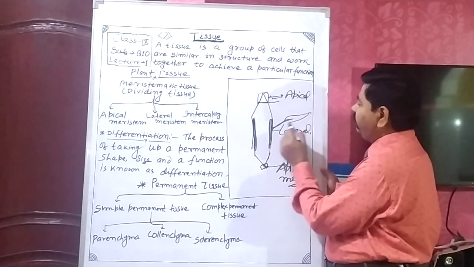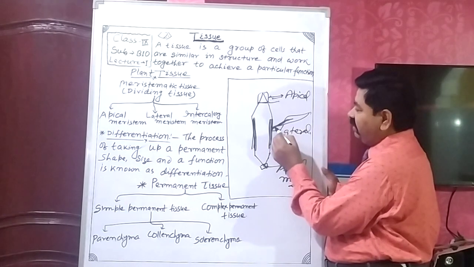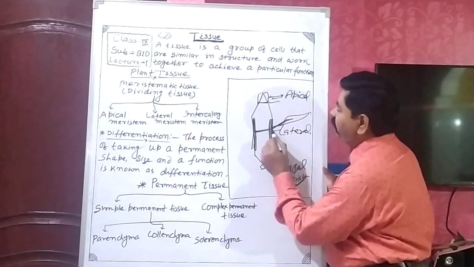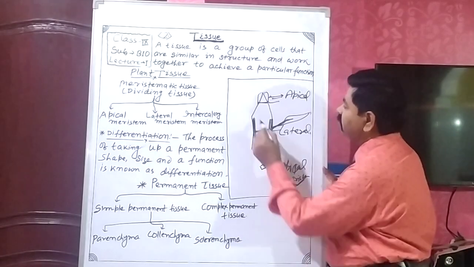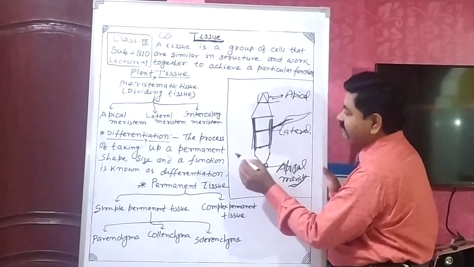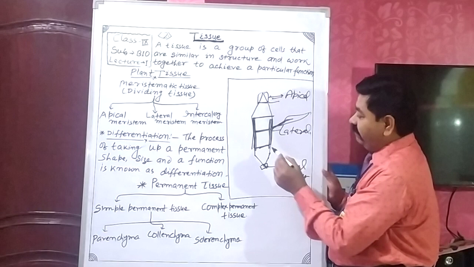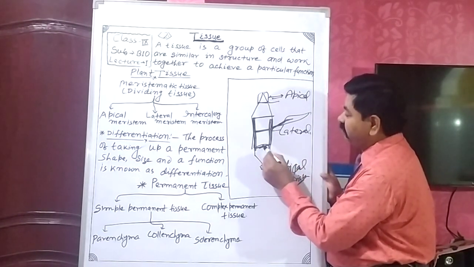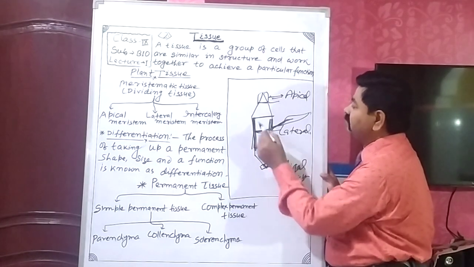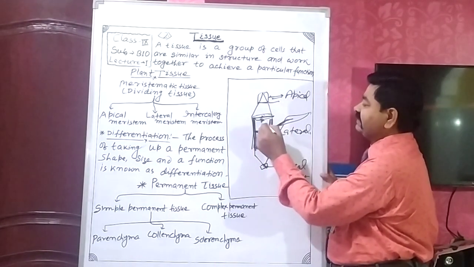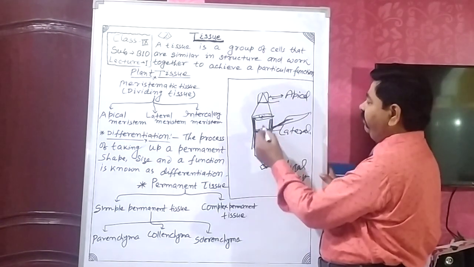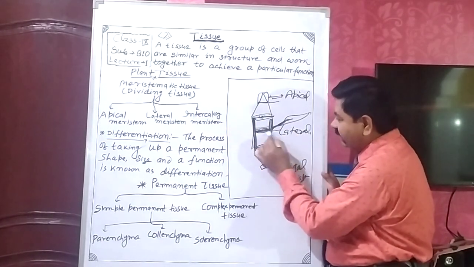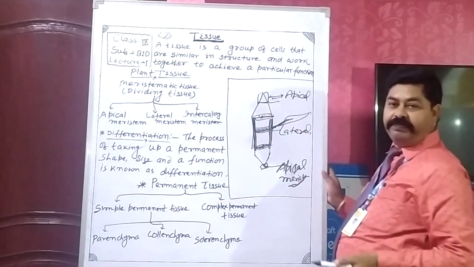If this is the leaf, this part is the base of the leaf. This is the region of the node. Hence, intercalary meristem is present on either side of the nodes. Position of the intercalary meristem: either side of the nodes and base of the leaf.